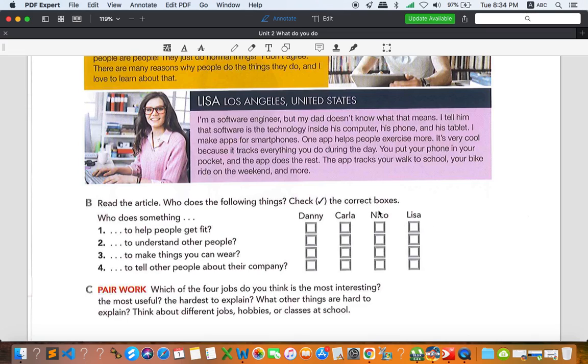Your job is to find out about these 4 people, just like the first one, who does something to help people get fit. Get fit is to have muscle, to stay in shape, to have a good body. By going to the gym, doing exercises, or eating less, for example, these are ways. But who does something to help people get fit? So just find out about these four people and check the correct one.